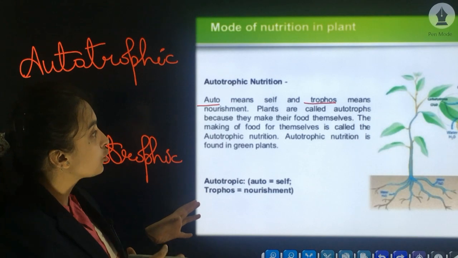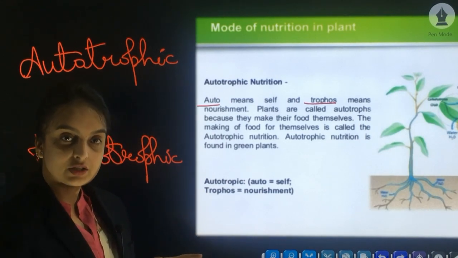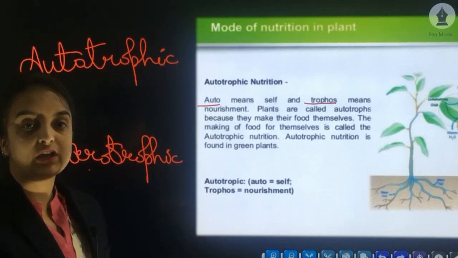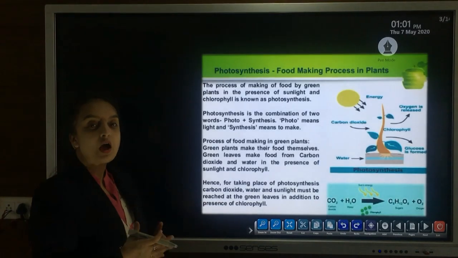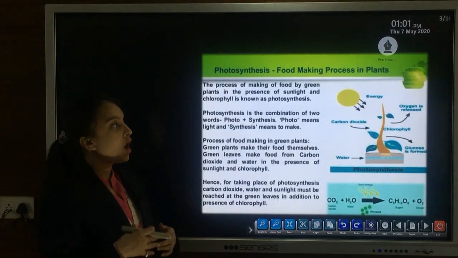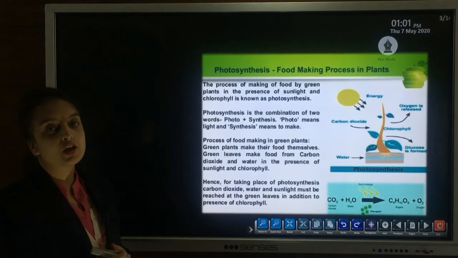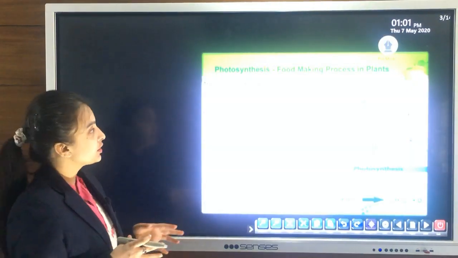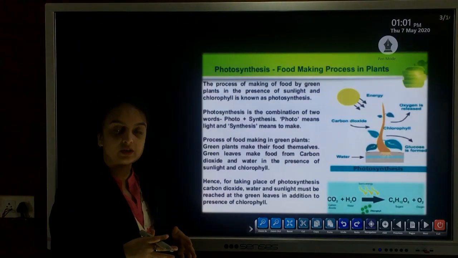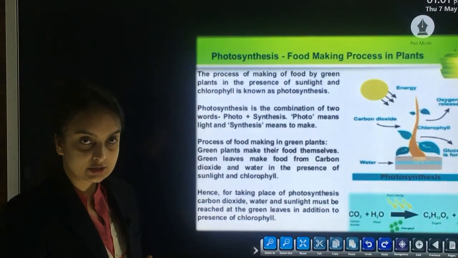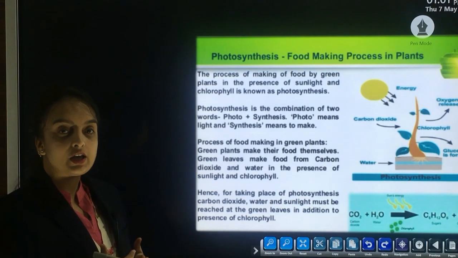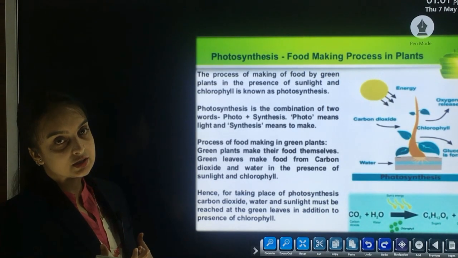Now the question arises, how do the plants prepare their own food? The process by which plants prepare their own food is termed photosynthesis. Let us discuss in detail how photosynthesis occurs in plants.